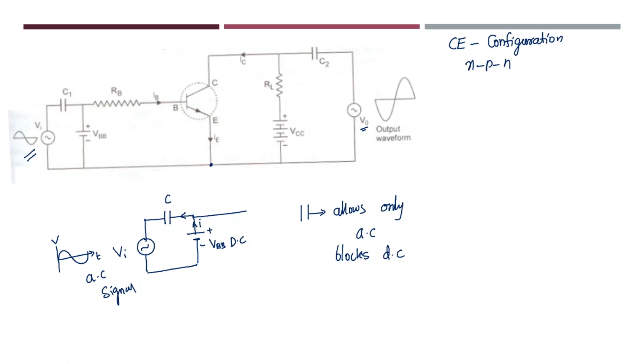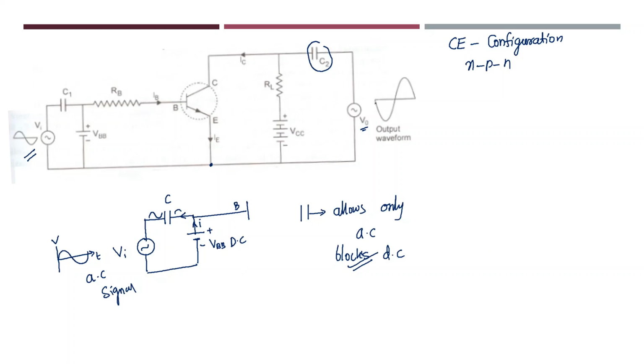In order to block this current, we are using this capacitor. This capacitor blocks the DC voltage and allows only the alternating signal. Now this alternating input signal voltage reaches the base region. So this is the use of the capacitor here. Similarly, we are using another capacitor C2 here. Again, this capacitor C2 blocks the DC voltage, and it allows only the output alternating voltage.